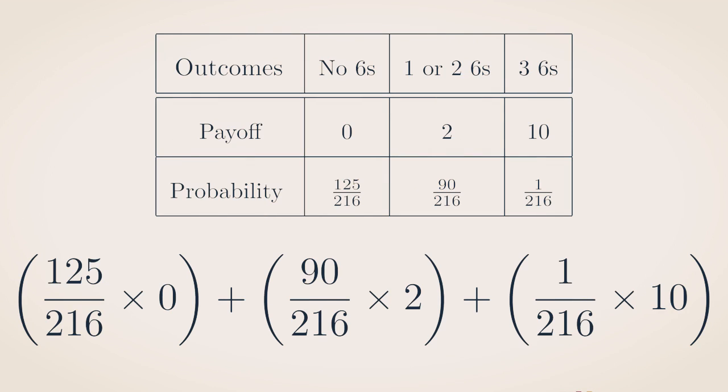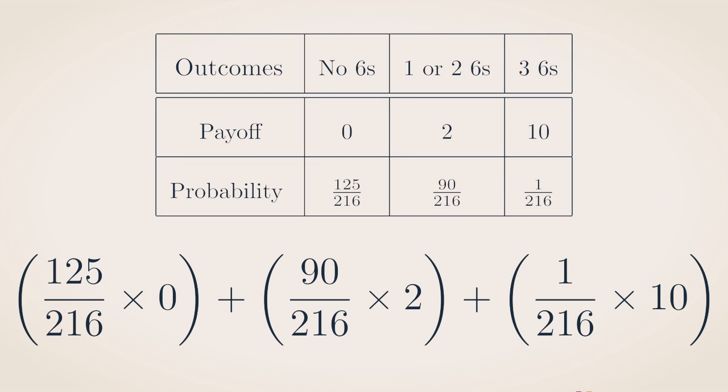To calculate what the payoff is, we multiply these probabilities by the respective payoffs in the game and add up. And we get the expected return on your $1 bet. So we multiply the probability 125 over 216 by 0. We multiply the probability 90 over 216 of getting 1 or 2 6s by 2, the $2 payoff.